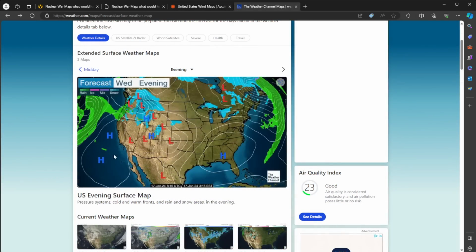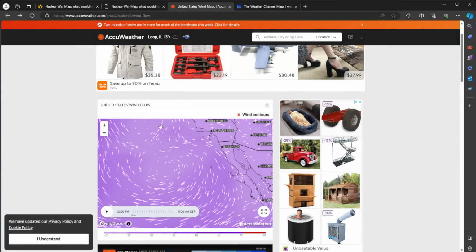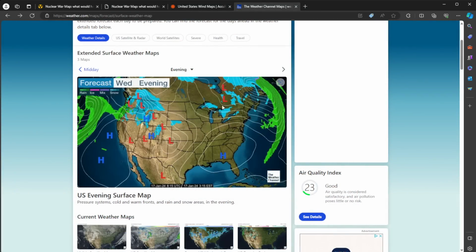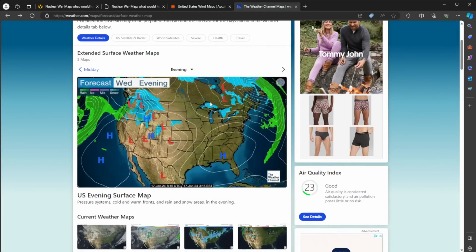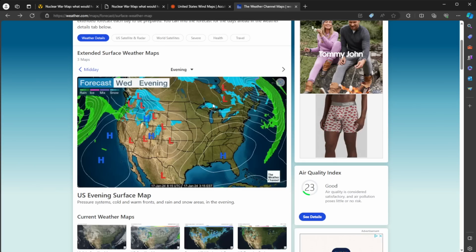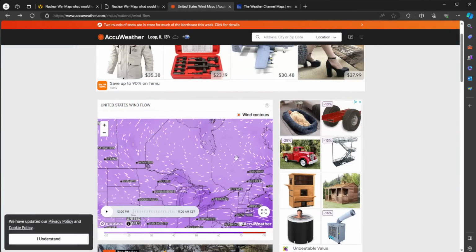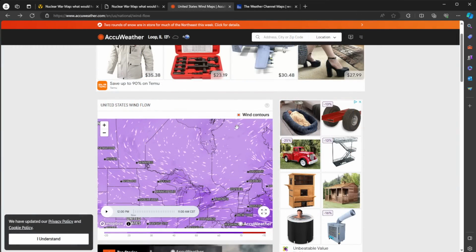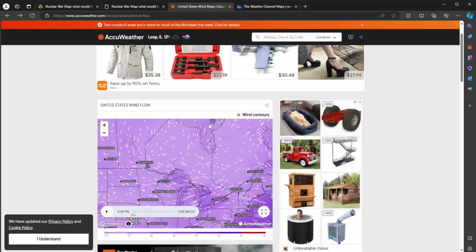Notice out here on the west coast off of California, we have two high pressure systems. So we should see a clockwise here and a clockwise here. And sure enough, there they are. One clockwise here, one clockwise here. Notice up here, our friends to the north, we have a low pressure system. Anytime you see a low pressure system, it's going to give you a counterclockwise. So above that, or to the north of that system, you should see winds going also from east to west. And there it is. Look, here's that system. So if there was a nuclear detonation here, this is where you have to worry about the fallout zone going in the opposite direction. So a lot of stuff to look at as far as weather goes.